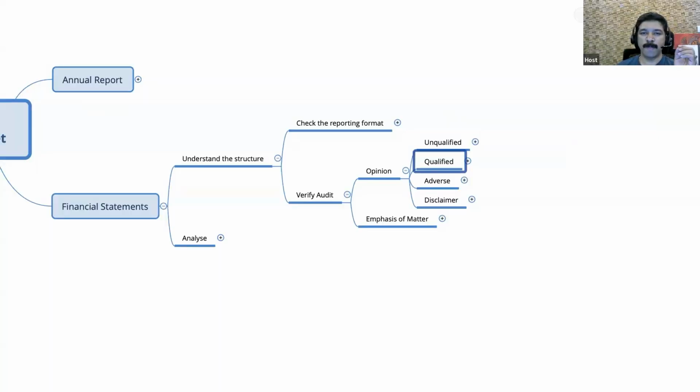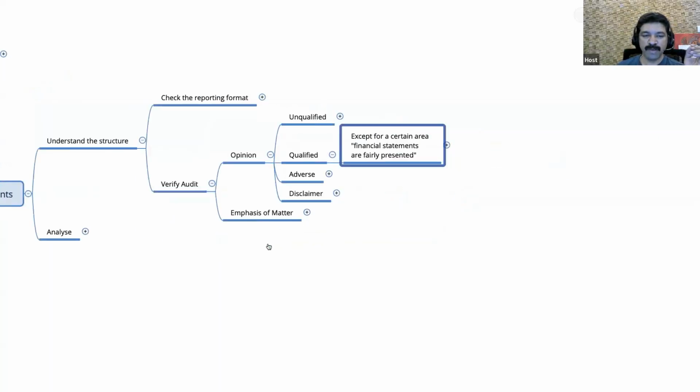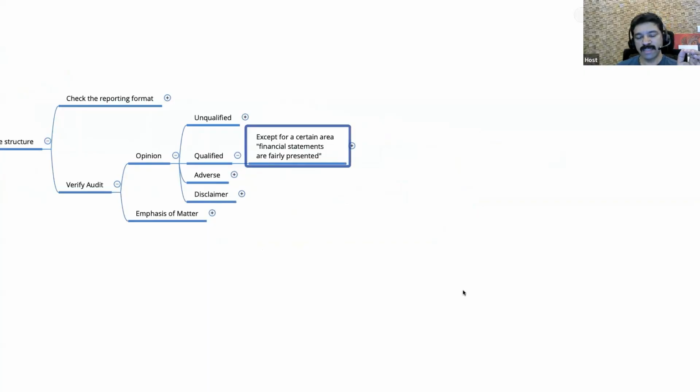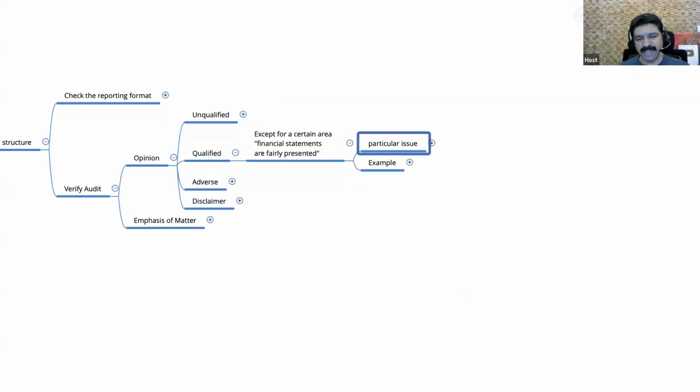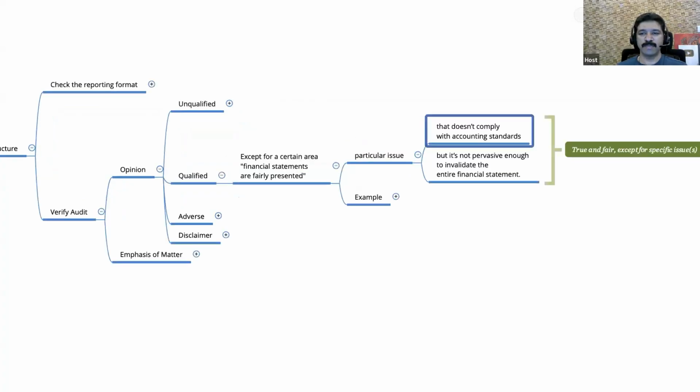What is this qualified opinion? Watch this carefully. Here, the auditor is saying the financial statements of the entity are giving a true and fair view of the business, but except for certain areas. Meaning, he is not saying that 100% of the financial statements are true and fair. He's saying financial statements are true and fair, but in a certain area, there is an exception. That is, in a particular issue, he has an objection. Maybe it is not complying with accounting standards.